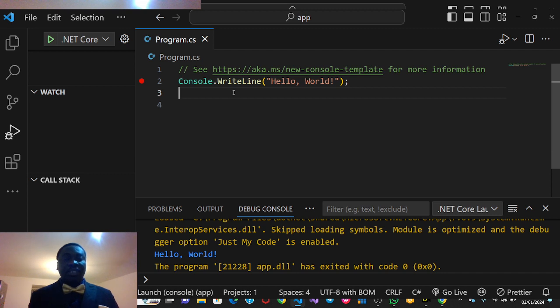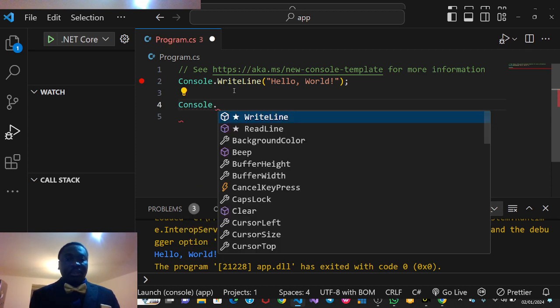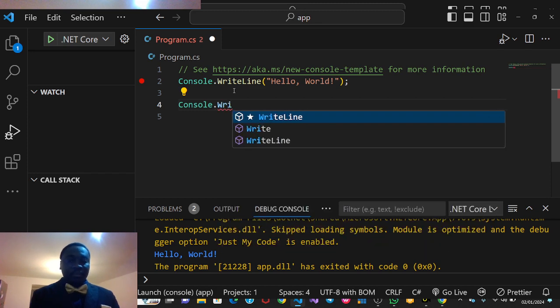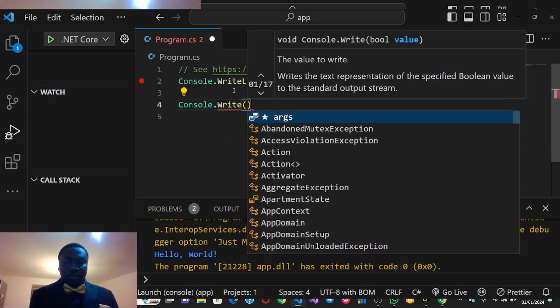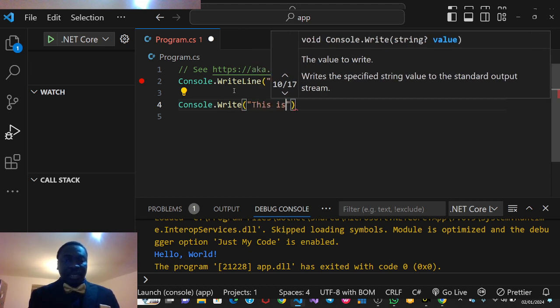And take note of this. There are different kinds of ways you can print out. So apart from console.writeLine, there's console.write. And I'm going to do that right now. So you see console.write. I'll say this is a different method to print in C#.